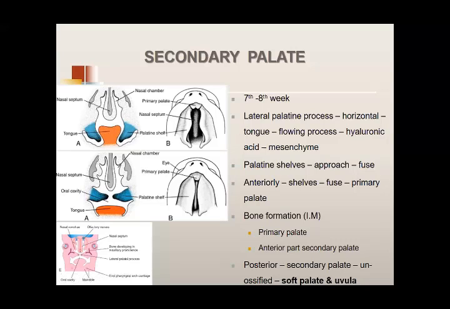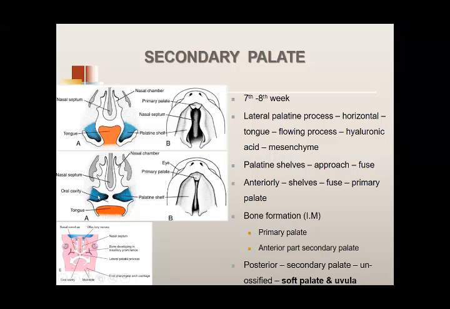अब क्यों grow करते हैं? Multiple factors हैं. Hyaluronic acid है, mesenchyme है, उसकी वजह से ये processes develop हो गए हैं. These lateral palatine shelves, the lateral palatine processes, they are growing towards each other above the tongue and inferior to the nasal septum.